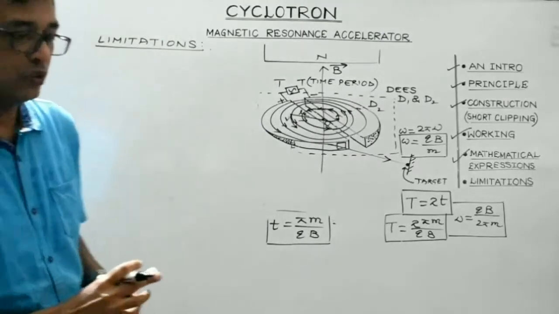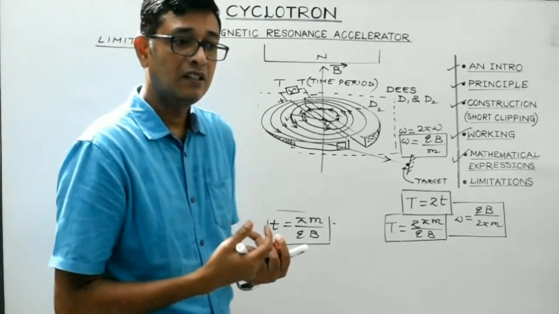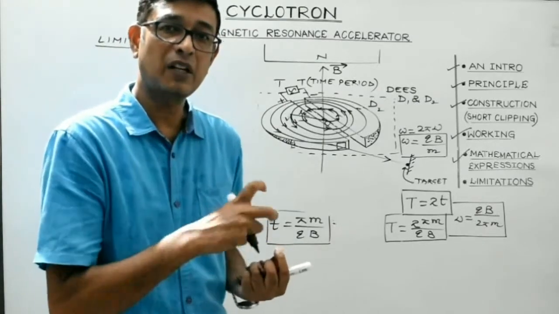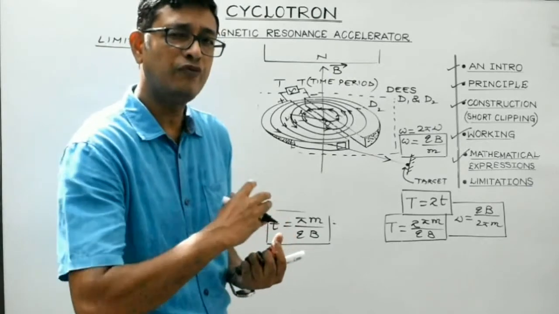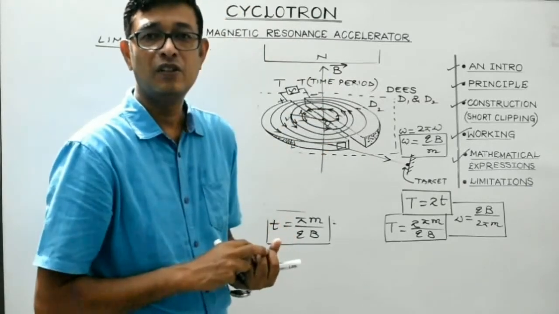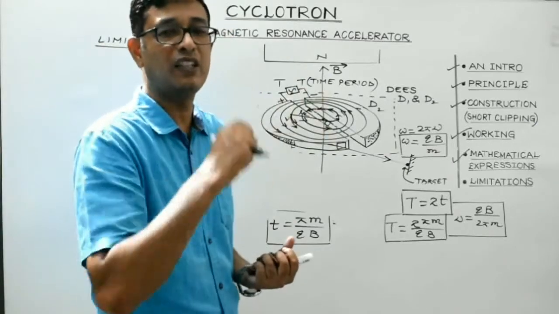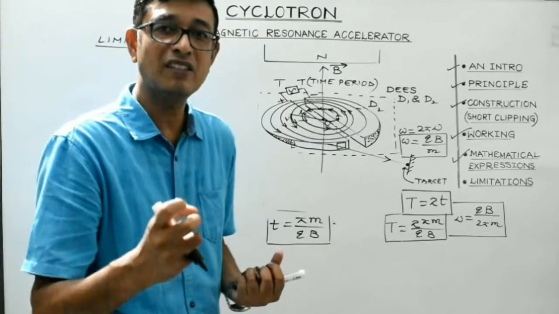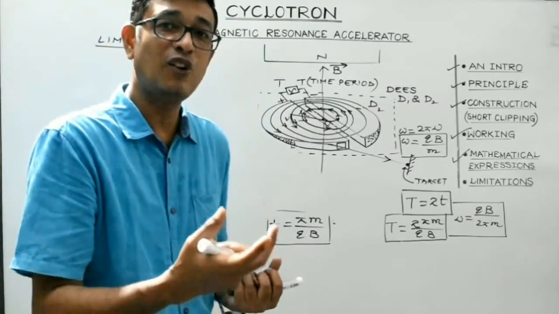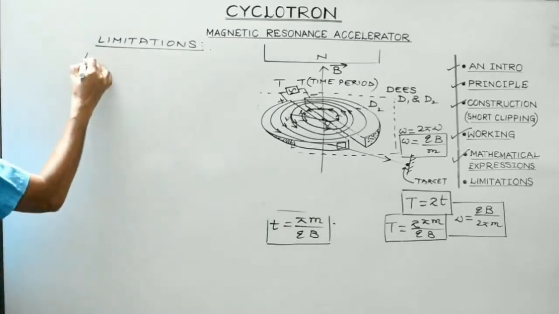Most importantly, students, when we are talking about the speed of the charged particle increasing stepwise, we are talking about very, very high speed. When the speed of the charged particle becomes comparable to the speed of light, then due to the relativistic variation in mass, the mass of the charged particle also tends to vary as per this relation.